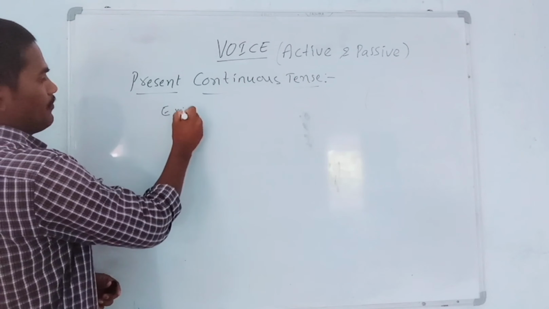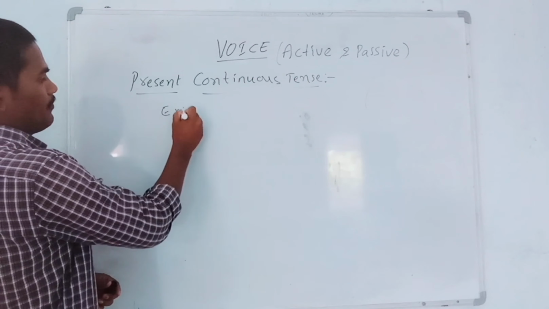So after has we have to write here been. In the present continuous we have written being, but here we have to write been. So there is a chance to get confusion between these two words. Where should we use? So dear students, please focus and learn properly. So how did I write? Here I have written been. That work has been completed by me. So it is passive form.